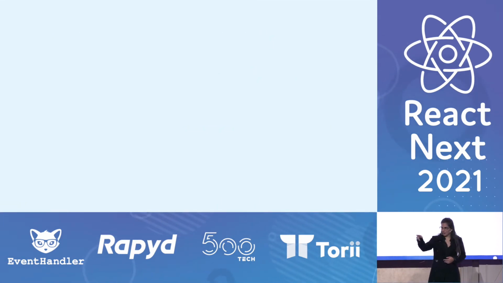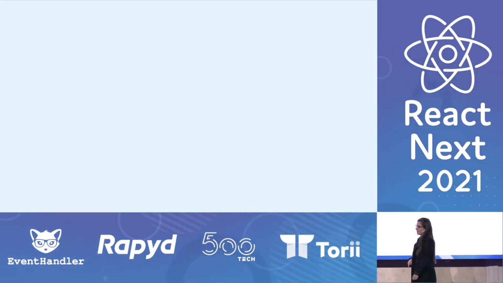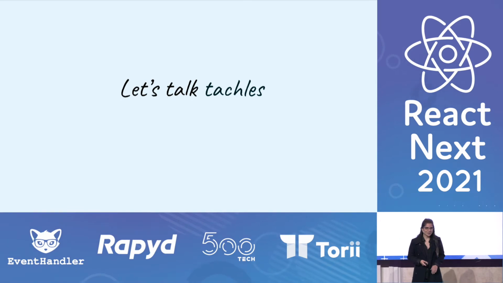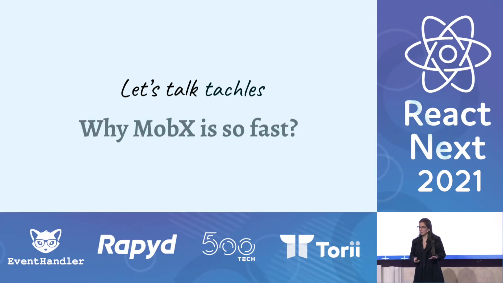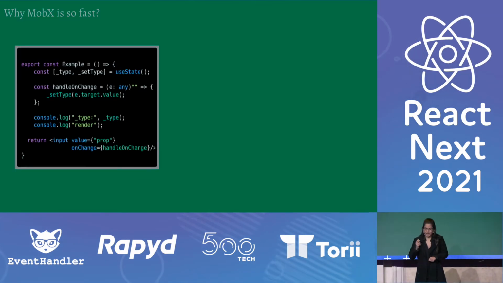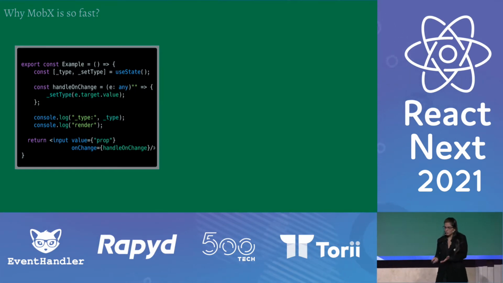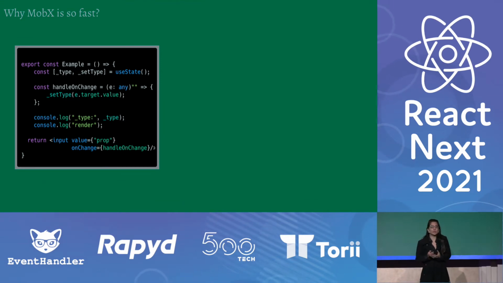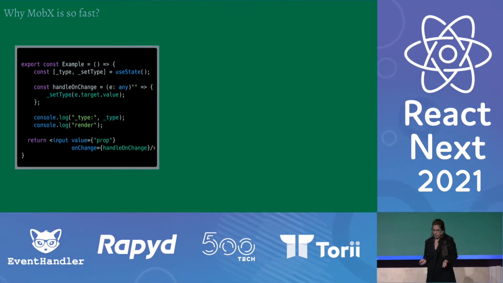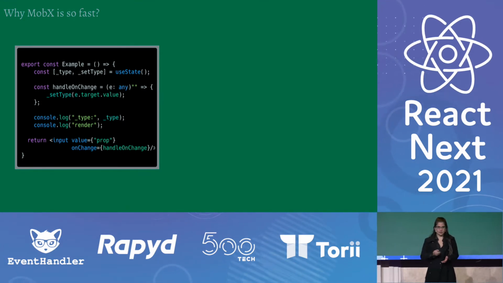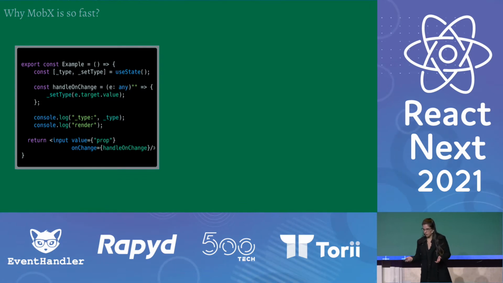But I know what you're thinking right now. Here in Israel, we have a saying. It's called, let's talk tachles. So let me show you the real reason why MobX is so fast. And here you see an example of a very simple React component. I have an input, and I also use the useState by React hooks. The onChange handler doesn't really do anything. It simply calls the underscore set type. It doesn't really do anything.